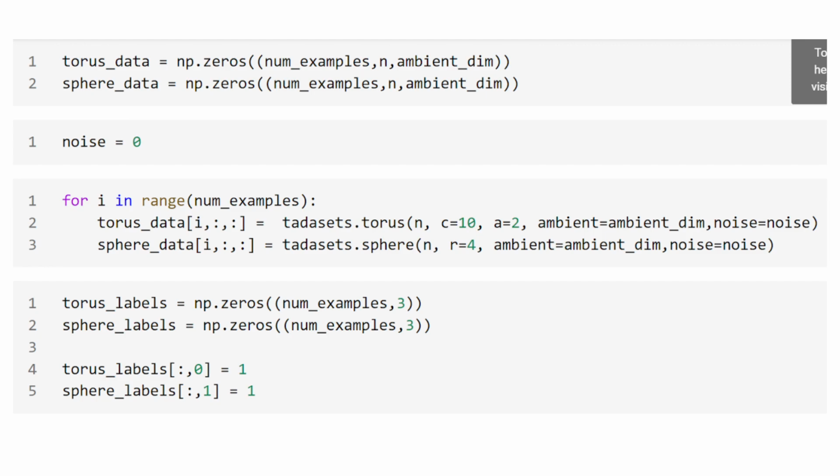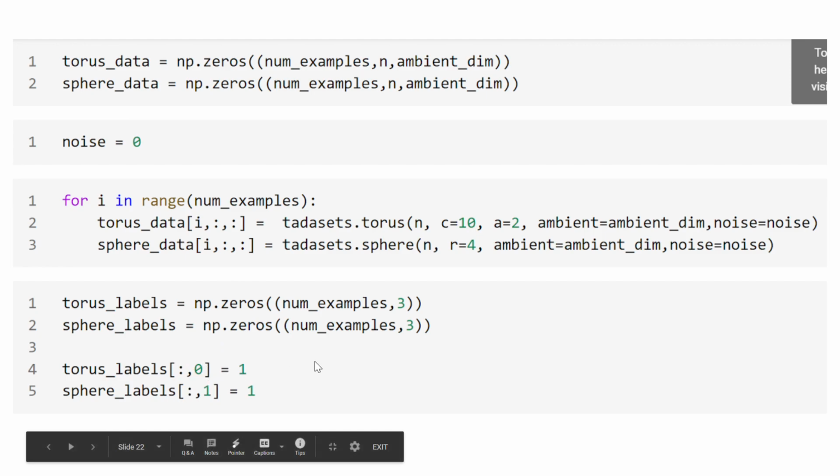In NumPy we'll create some empty arrays with the number of examples, then the number of data points, and then the ambient dimension, and we'll do that for both the torus and the sphere. We can initially put in no noise, but that's something you can add. Then we loop through the number of examples, generate each one of our point clouds, and store those in our array. Then we can create labels for our classifier, so we'll classify the torus and the sphere.